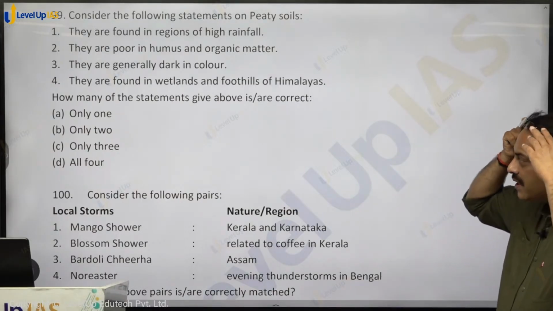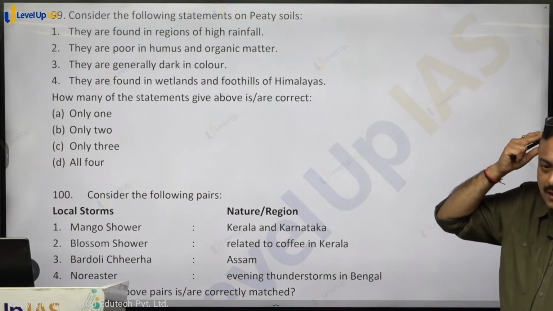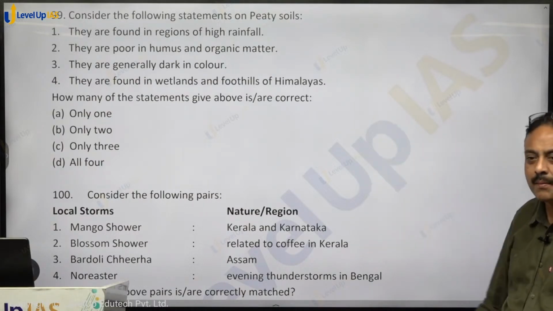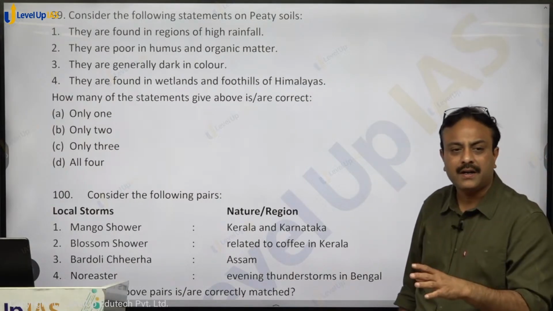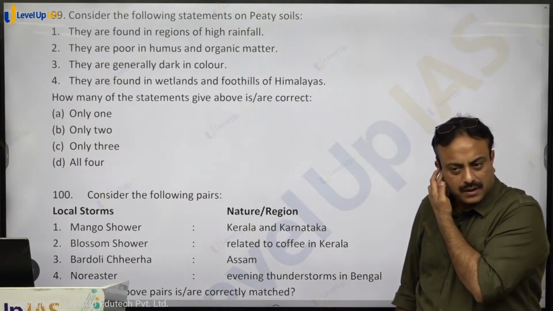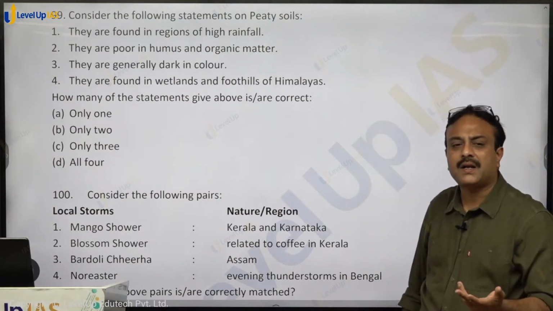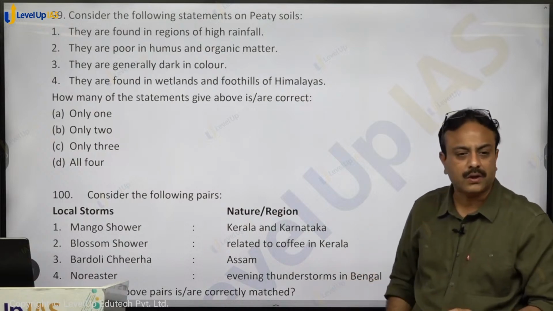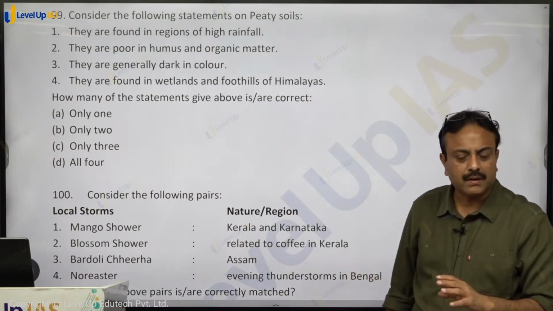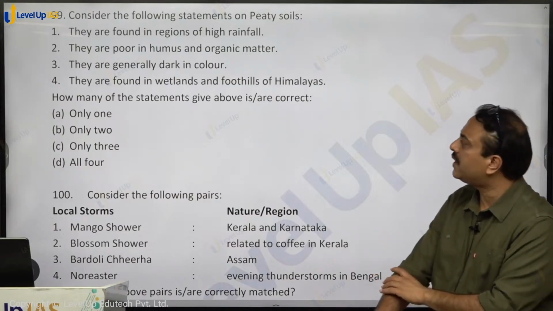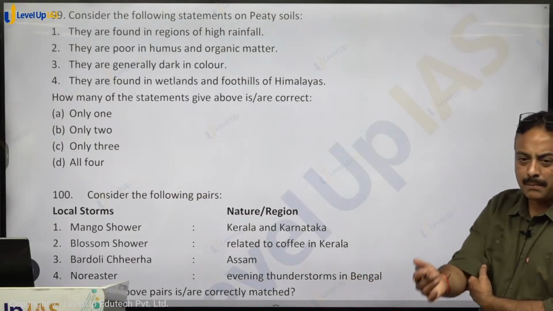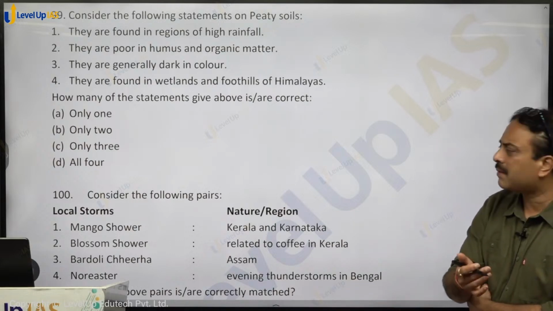Poor in humus and organic matter? They are rich in humus and organic matter. Forests, where are they found? Inside the forest, in wetlands, you find peaty soil. So forest cover is there, huge amount of humus is added. So it is not poor, it is rich in humus and organic matter. They are generally dark in color, black, brown, dark brown.